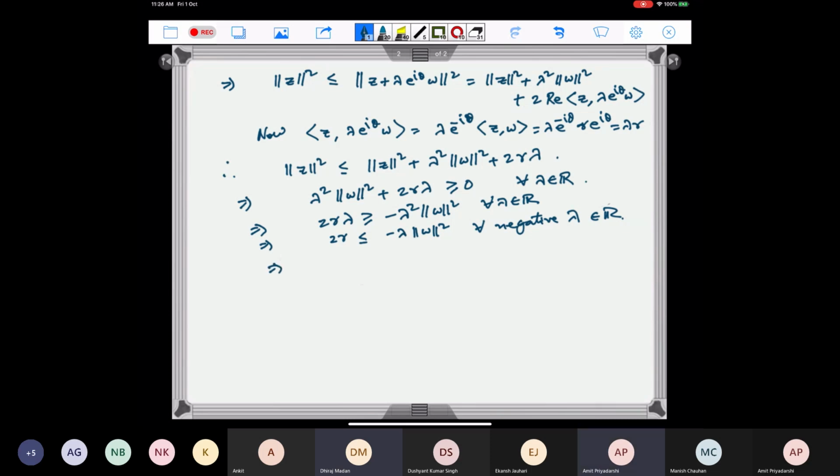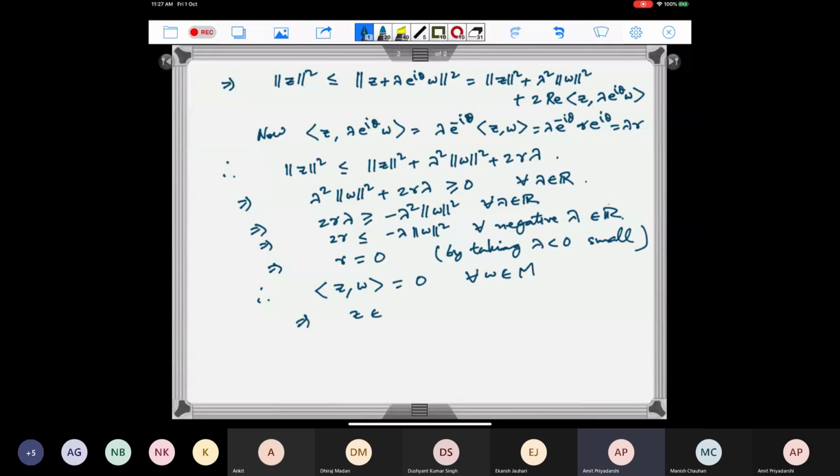This implies R is equal to taking lambda less than 0 small. So R has to be 0, and therefore this Z with W is 0 for all W in M, which implies Z belongs to M perp.